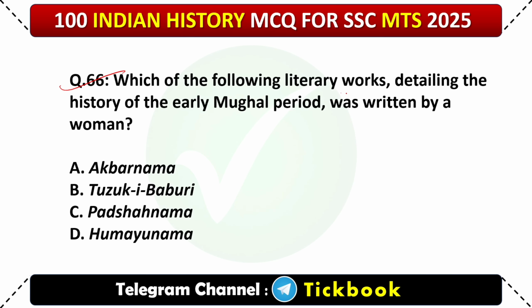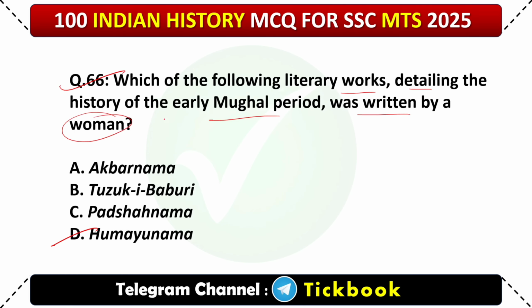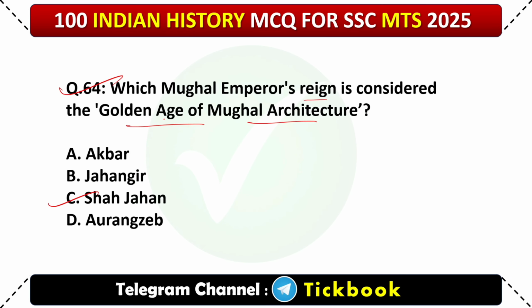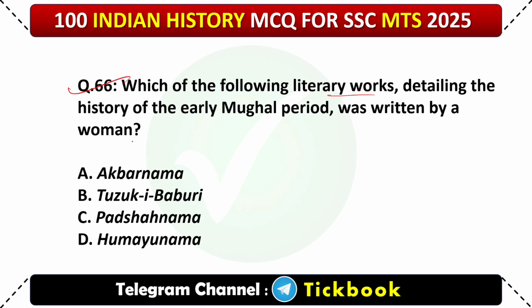65. Which of the following literary works detailing the history of the early Mughal period was written by a woman? Option number D, Humayun Nama. It's question number 65, and it's also a repeated question. Humayun Nama is the right answer.